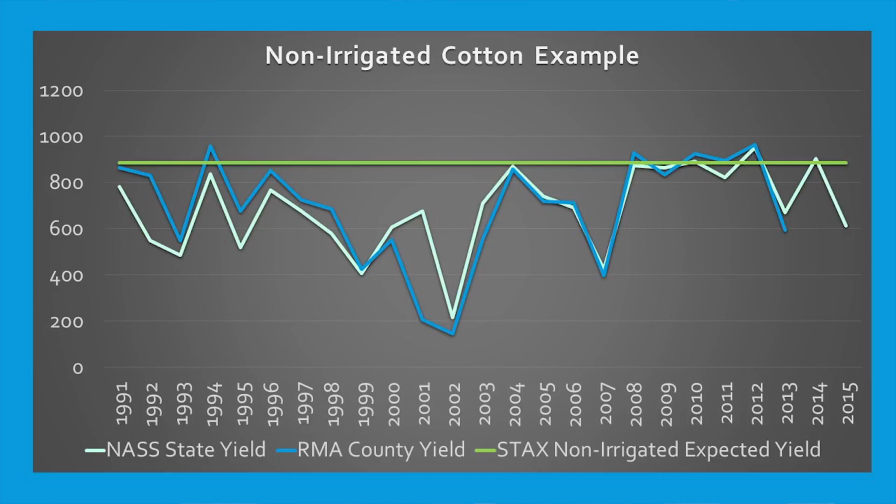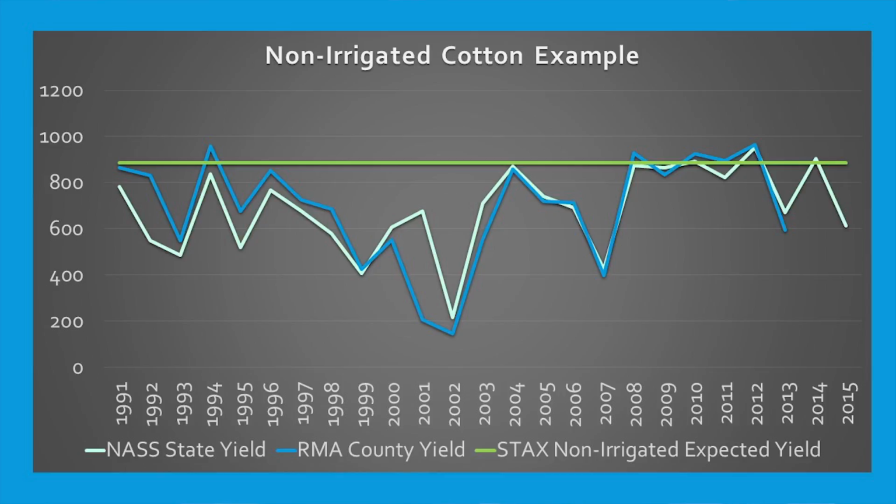This chart shows an example of the NASS state yield, the RMA county yield, and the STAX expected yield for a non-irrigated county in South Carolina. You will notice a much stronger relationship between the RMA county yield and the state NASS yield if the county is predominantly non-irrigated or irrigated, as opposed to an equal combination of both.